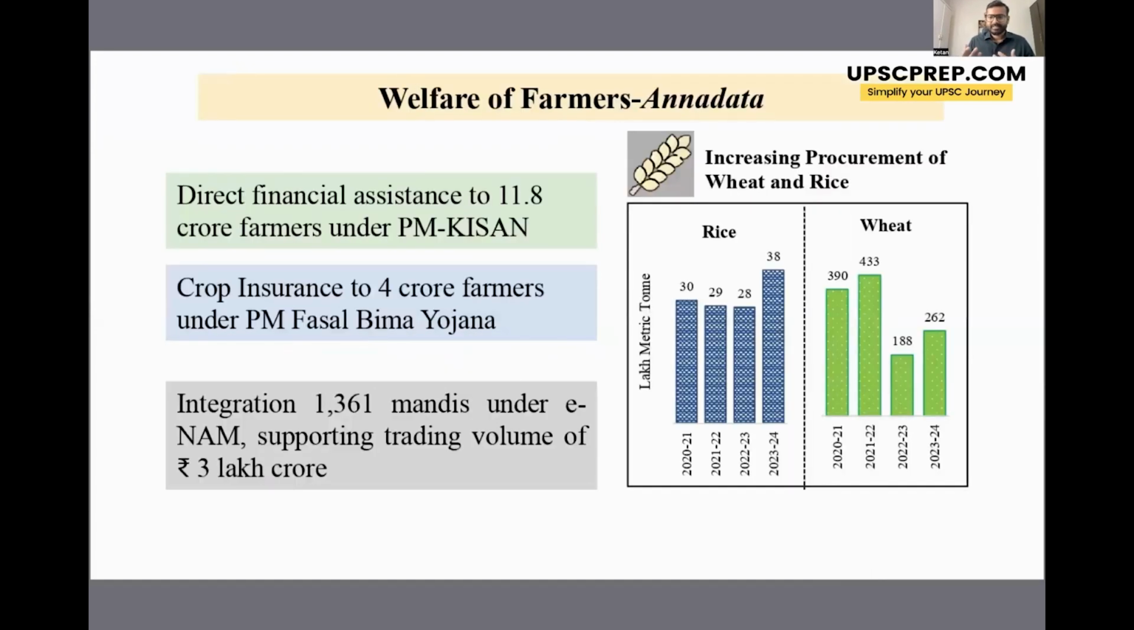The next demography is the farmers or the Annadata. Now, for the farmers, the government has introduced PM Kisan. Under PM Kisan, farmers are given direct financial assistance. So every year, around 6,000 rupees is deposited into the accounts of these farmers. Right? Then there is PM Fasal Bima Yojana, which is a crop insurance scheme. There is eNAM, or Electronic National Agriculture Market, where the farmers can auction their agriculture produce and get good prices for their produce.